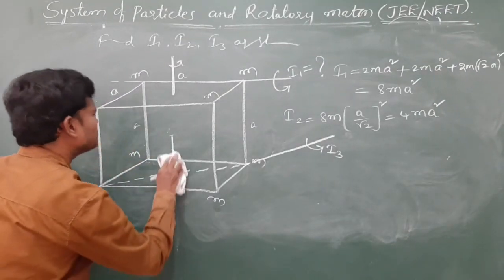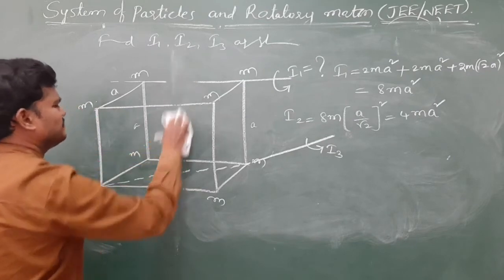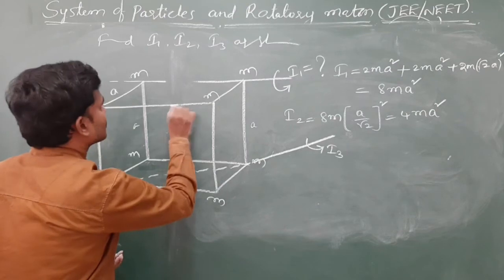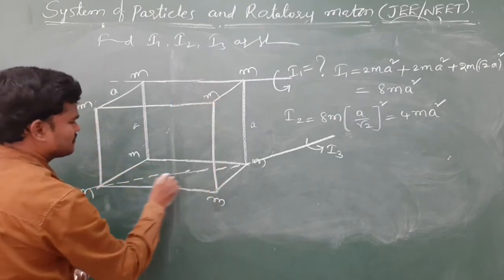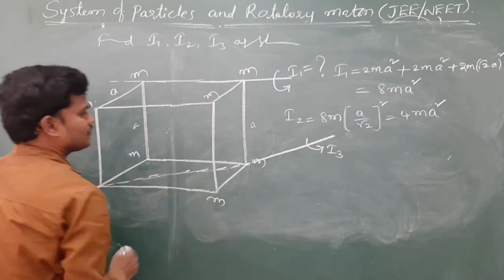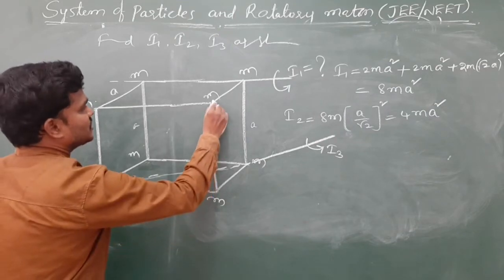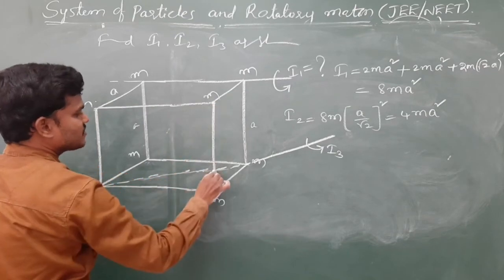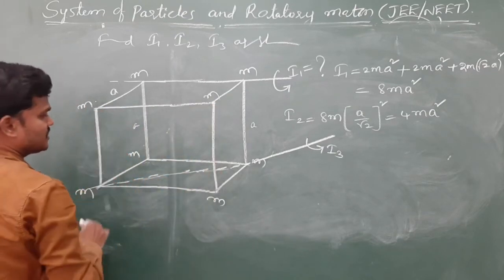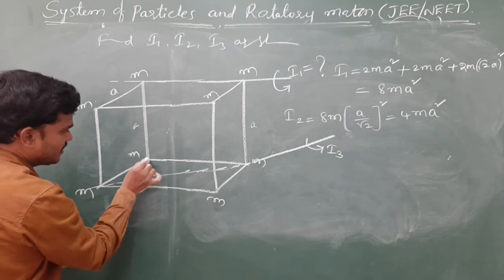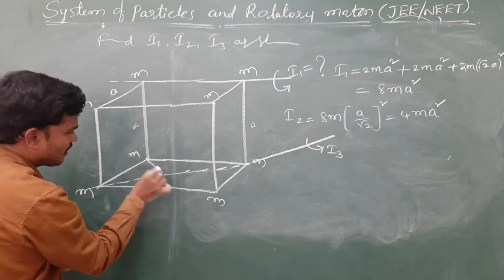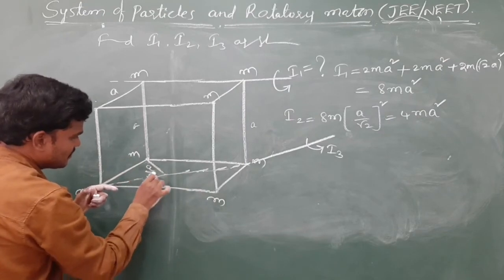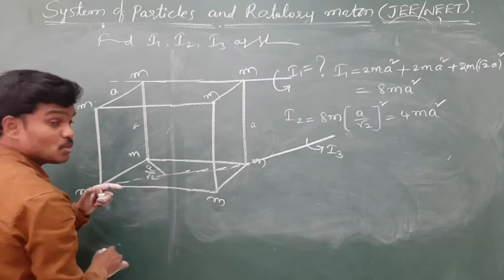It is completed. So due to this one is at a distance of A, and this is also at a distance of A, and see this particle is at a distance of what? Half distance. Okay, this is a square. So this is at a distance of, imagine 3-dimensionally, A by root 2.